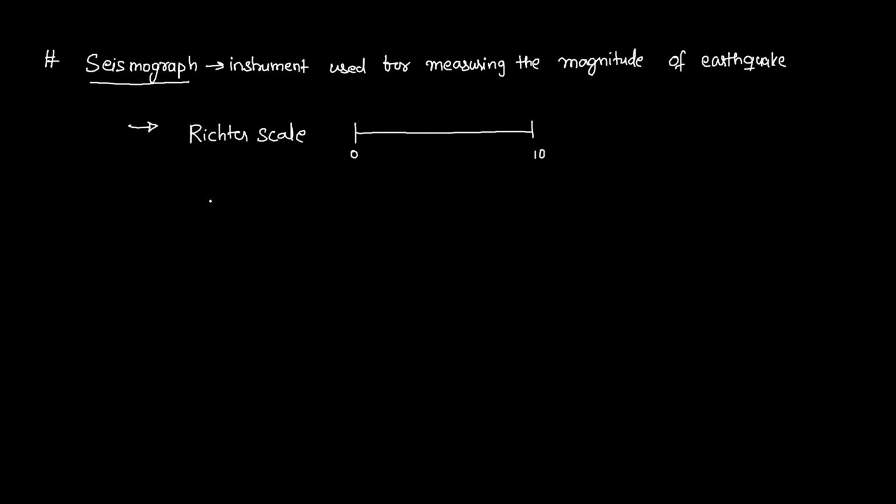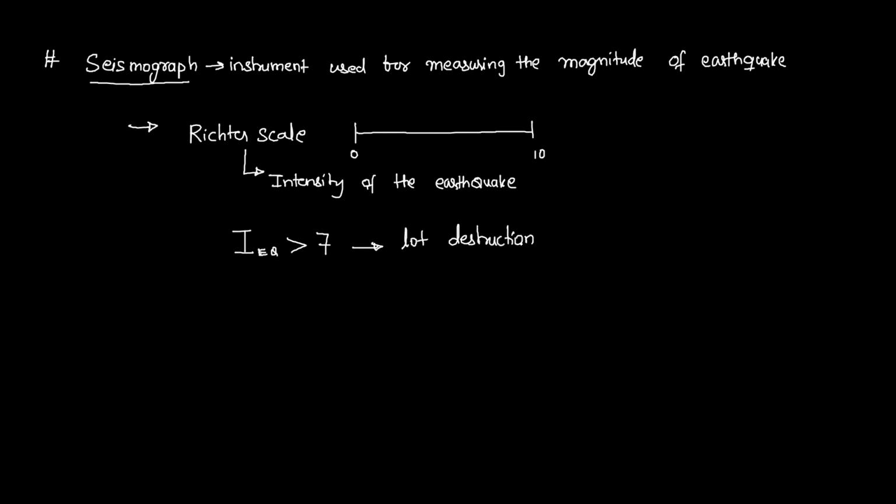This Richter scale is used to measure the intensity of the earthquake. In order to measure the intensity of the earthquake, we use a special scale that is called the Richter scale. If the intensity of earthquake is greater than 7, then it will create a lot of destruction.